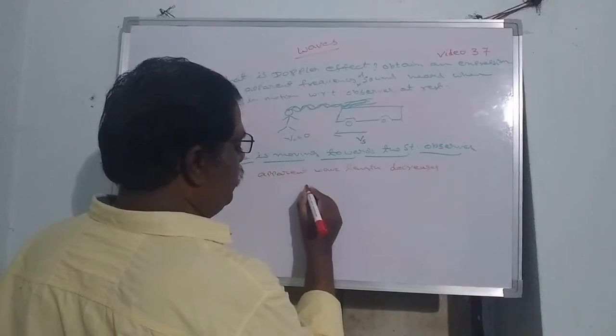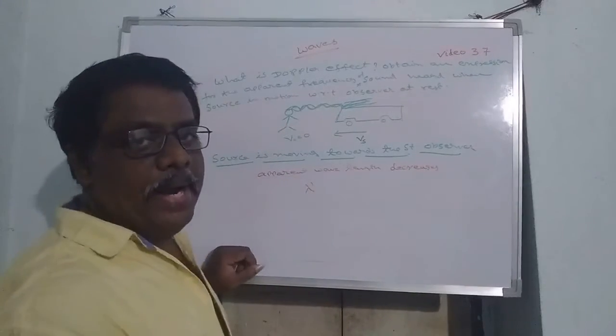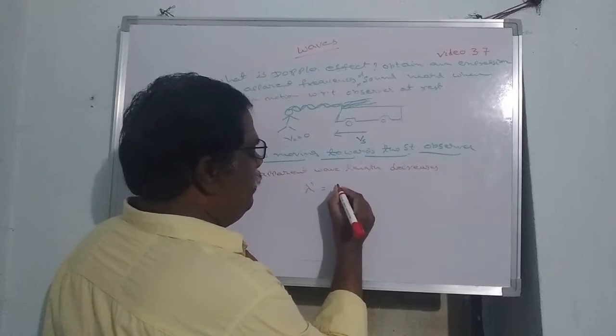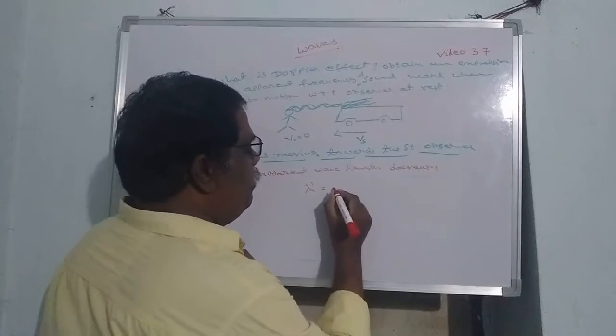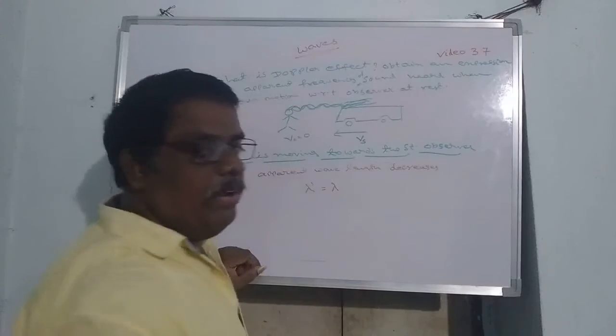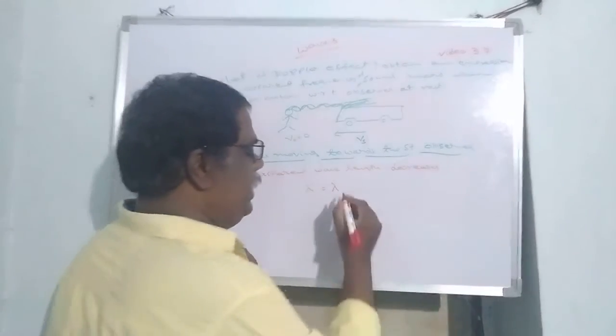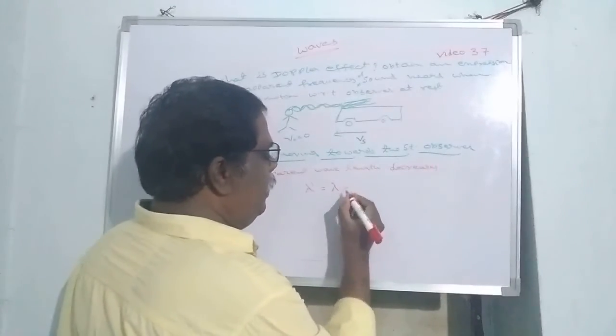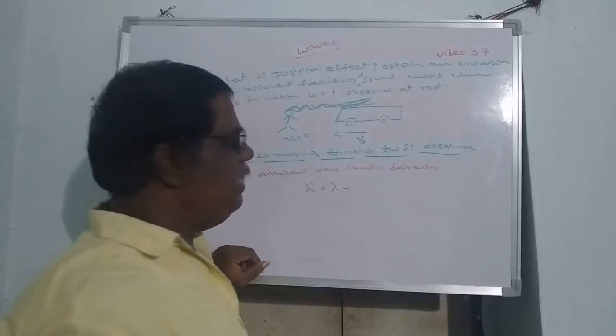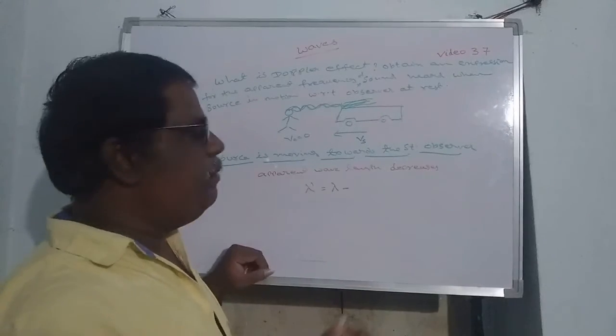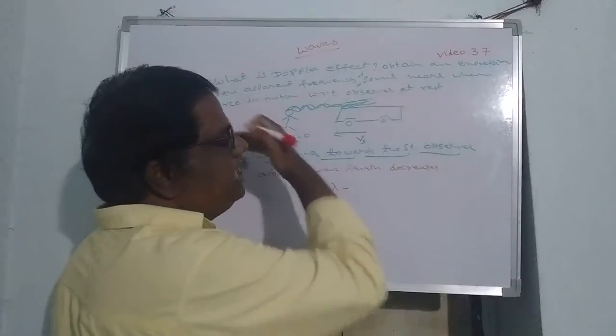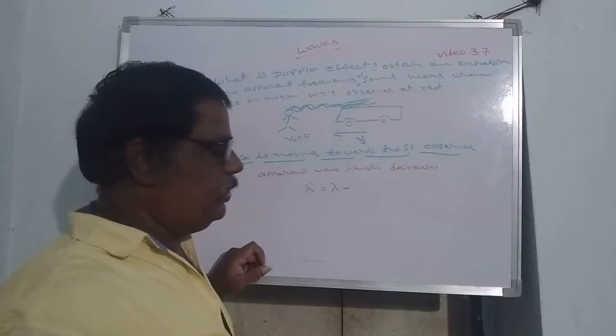The apparent wavelength is denoted with lambda dash. How much will the wavelength decrease? This is the actual wavelength, and we are saying it decreases, so a minus sign. How much depends upon the distance covered by the source.